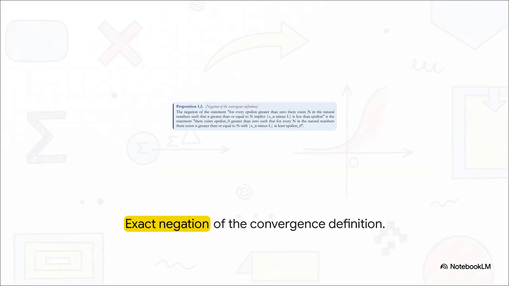And negation is equally tricky. When taking the exact formal negation of convergence, notice how every single quantifier flips its type. For every turns into there exists, and there exists flips to for every. This is a huge takeaway for us. If you can't accurately negate a multi-quantifier statement by reversing each type and negating the core logical connective, then you really can't say you understand what non-convergence means in the first place.